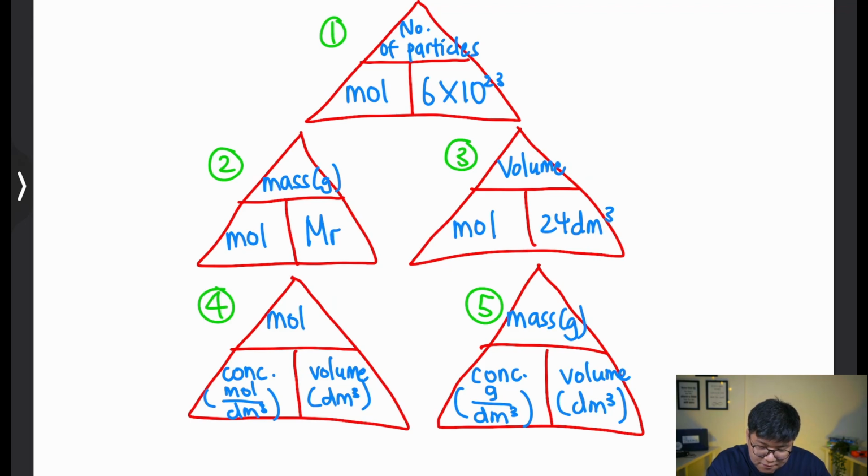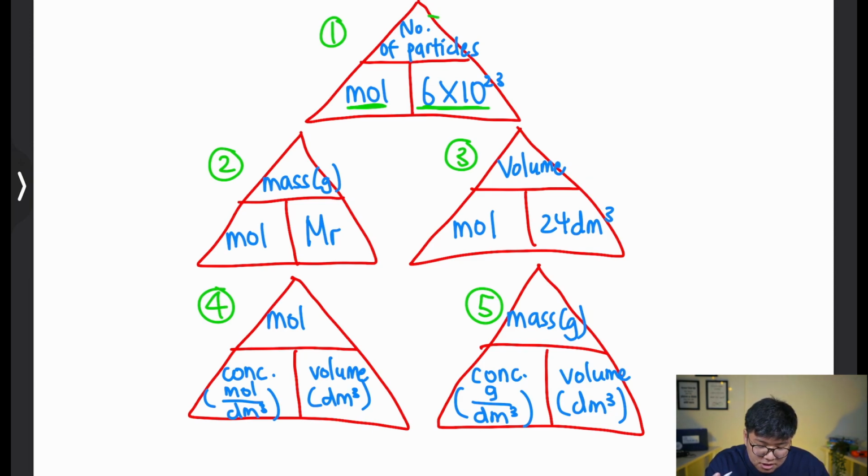So for the first magic triangle, okay, it's very easy. You just see if you have number of moles and you times 6 times 10 to the power of 23, you will find the number of particles. So for example, if I want to find out how many number of particles are there in 1 mole of, let's say, hydrogen, then you just 1 mole times 6 times 10 to the power of 23. Then you will have the number of particles.